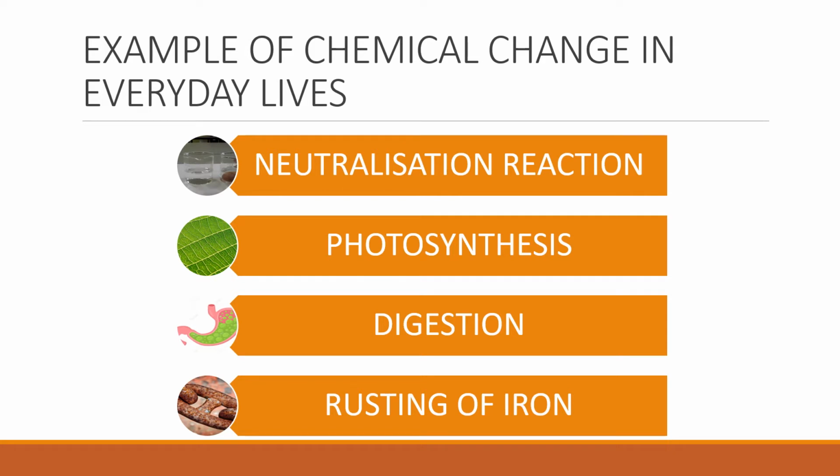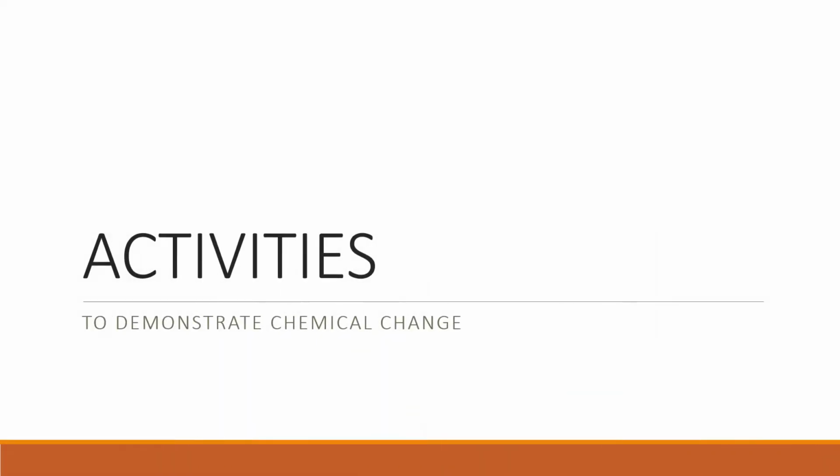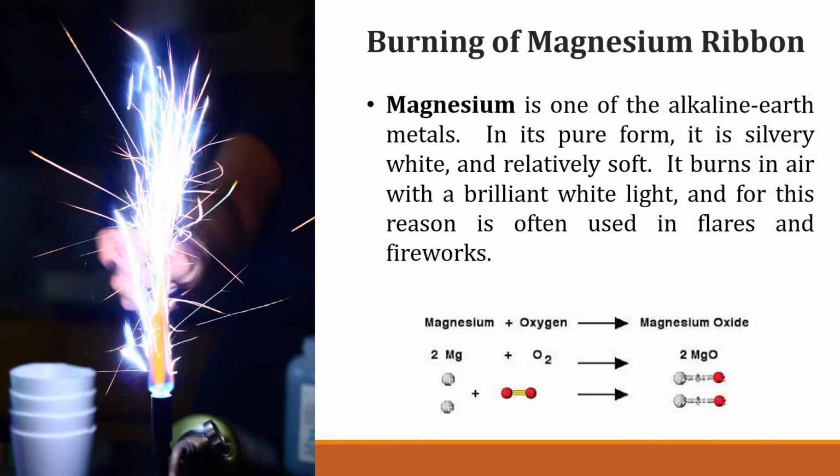Some examples of chemical change in everyday life are neutralization reaction, photosynthesis, digestion of food, and rusting of iron. Let's discuss some activities to understand chemical change. One last example of chemical reaction is burning of magnesium ribbon. Magnesium is one of the alkaline earth metals. In its pure form, it is silvery white and relatively soft. It burns in air with a brilliant white light, and for this reason is often used in flares and fireworks.